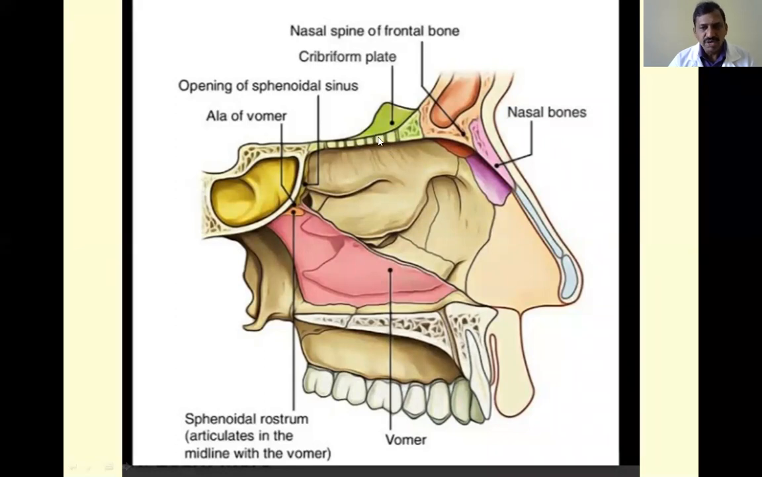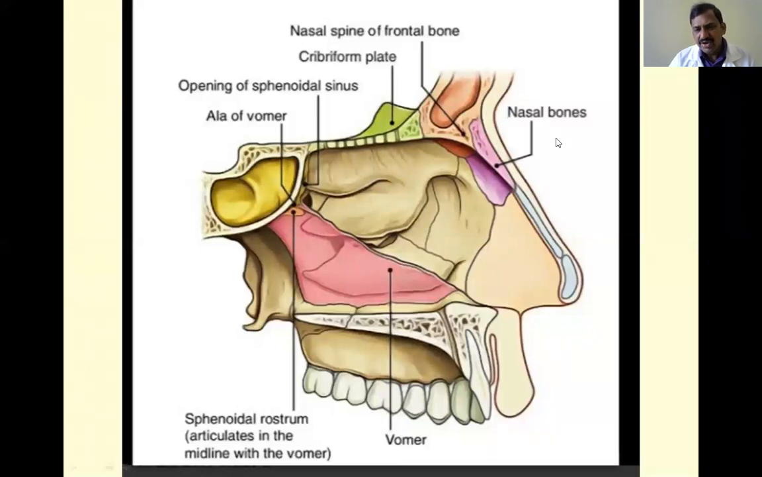Next, coming to the posterior part of the roof of the nose. It is formed by the anterior surface and inferior surface of the body of the sphenoid. Here is the sphenoid bone, and these are the sphenoidal air sinuses. The anterior and inferior surfaces also take part in the formation of the posterior boundary of the roof of the nose. Clear? That is about the roof of the nose.